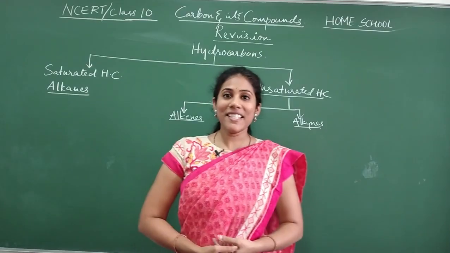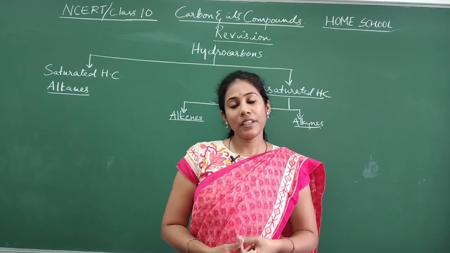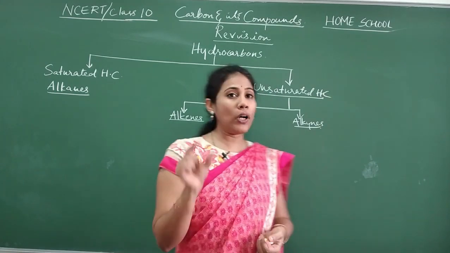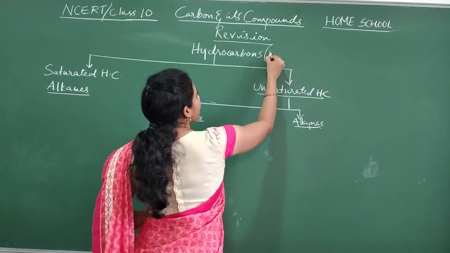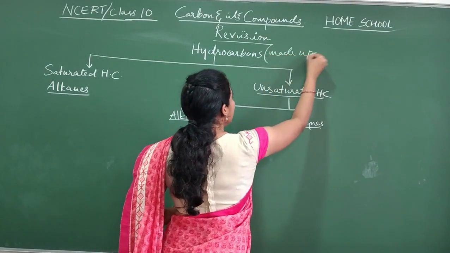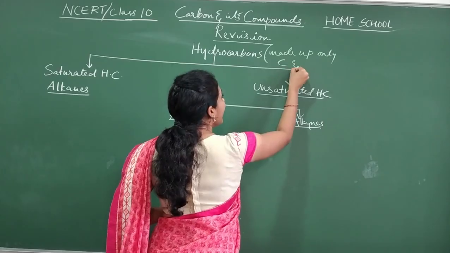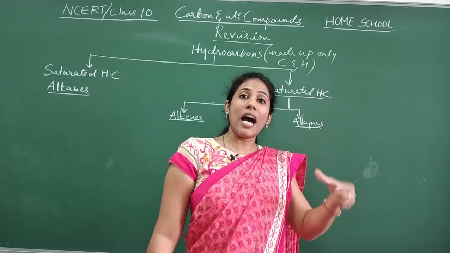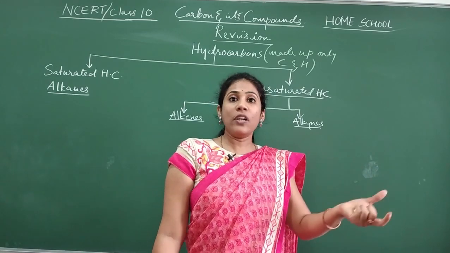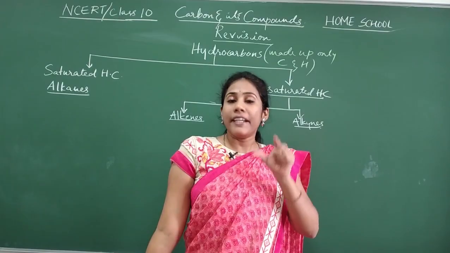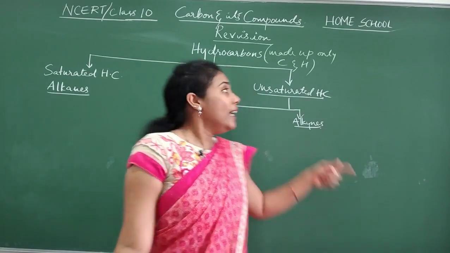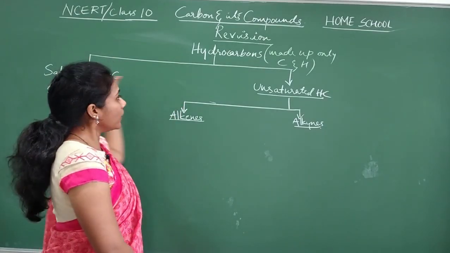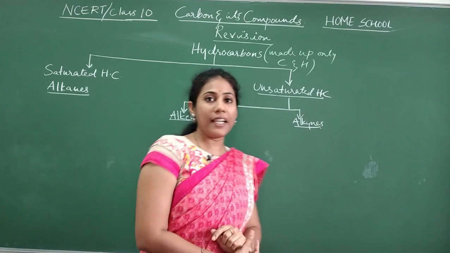Next, we studied hydrocarbons, isn't it? So what do you mean by hydrocarbons? Hydrocarbons are organic compounds which are made up of only carbon and hydrogen. You will not observe oxygen, nitrogen, halogens, etc. And there are two types of hydrocarbons: one is saturated hydrocarbon, the other is unsaturated hydrocarbon.